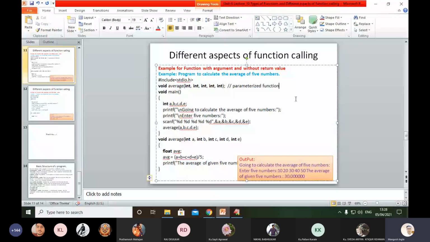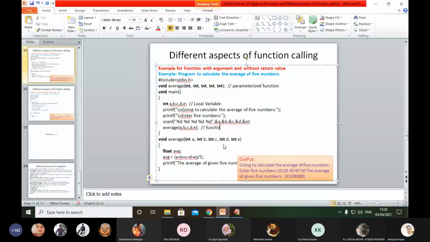For that we have used 5 local variables. Why do we call it a local variable? Because they are declared inside the function.